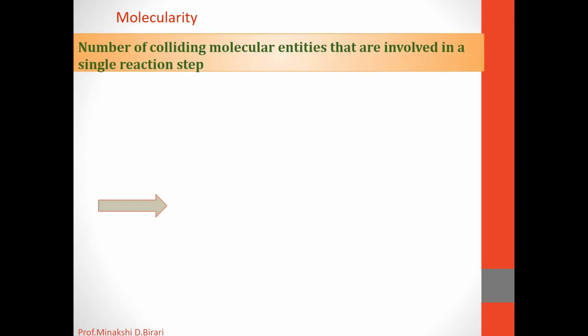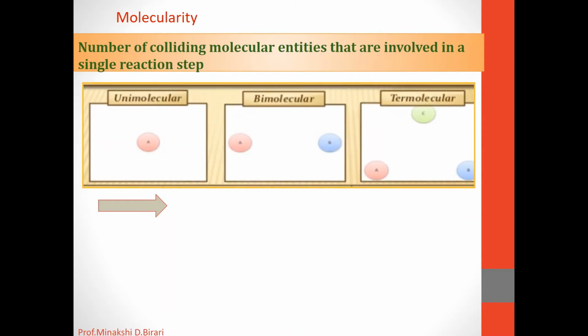We should remember that the number of colliding molecular entities involved in a single reaction step explains the molecularity. On the basis of molecularity, the elementary reactions are classified as unimolecular, bimolecular and termolecular reactions.